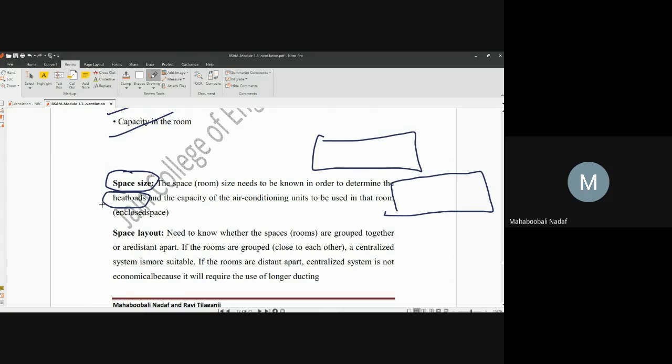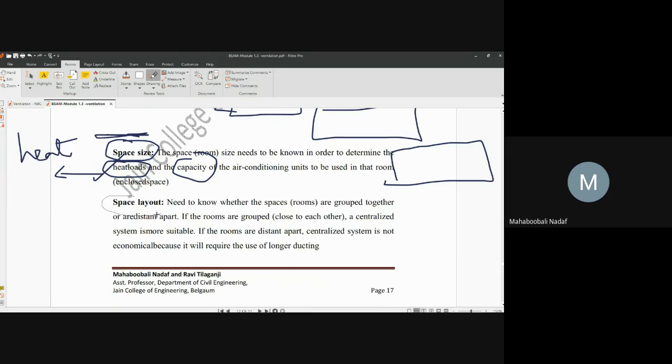Heat load is nothing but how much heat is produced and how much you want to decrease. Those things we call heat loads. Capacity means how much fresh air has to be pumped in. These two things will depend on the size of the space of that room for which you are going to provide.